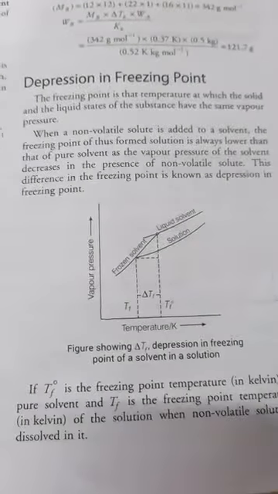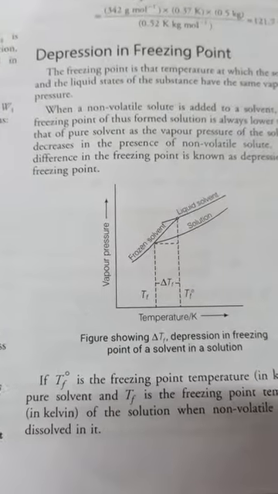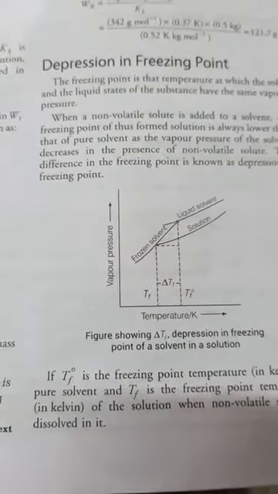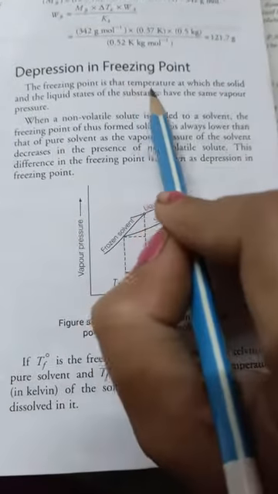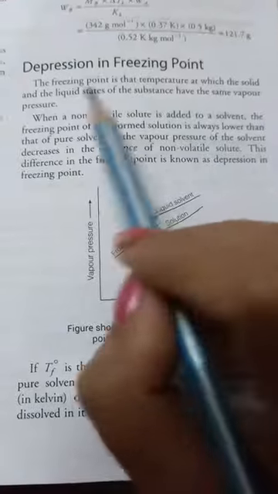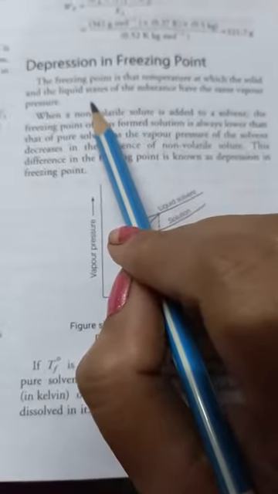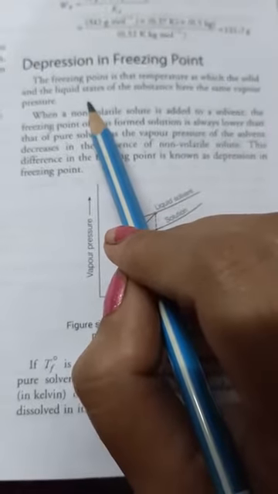Now next we start depression in freezing point. By the word freezing you should know its meaning: the liquid is changed into ice. The freezing point is the temperature at which the solid and the liquid state of the substance have the same vapor pressure. Means liquid state and solid state both have the same vapor pressure.